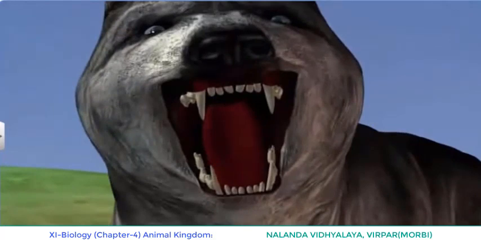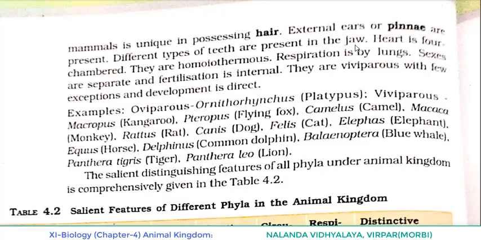As in the case of ours itself, how many types of teeth are present in our mouth? Mainly 4 types. Which are they? Yes, incisors, canines, premolars, and molars. So here 4 different types of teeth are present, so it is known as heterodont. What is it known as? Heterodont. All the 4 different types are there.